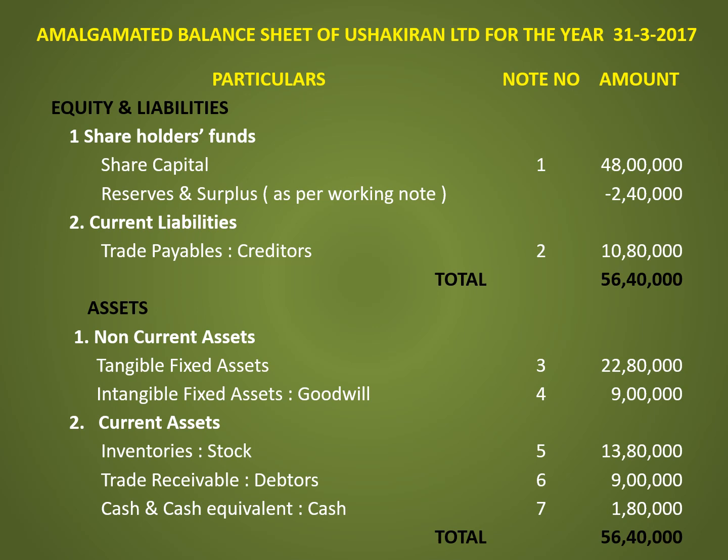The next heading is assets. Under that, the first head is non-current assets, tangible fixed assets, total 22,80,000. Intangible fixed assets, goodwill 9 lakh. Next heading is current assets. In that, the first head is inventories comprising stock, amount is 13 lakh 80,000. Trade receivables, that is debtors, 9 lakh. Cash and cash equivalent, that is cash, amount is 1 lakh 80,000. Total 56 lakh 40,000.